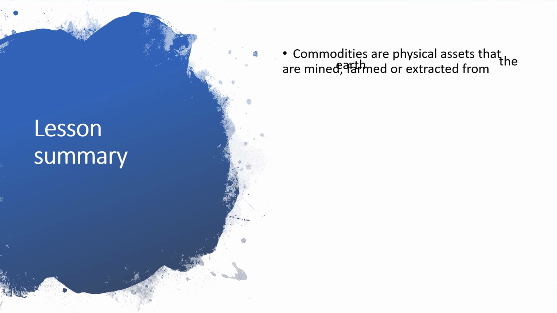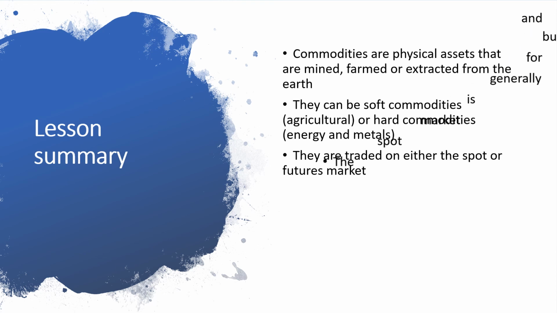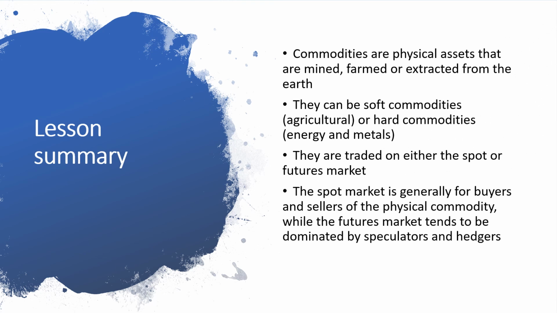Lesson summary. Commodities are physical assets that are mined, farmed or extracted from the earth. They can be soft commodities, agricultural, or hard commodities, energy and metals. They are traded on either the spot or futures market. The spot market is generally for buyers and sellers of the physical commodity, while the futures market tends to be dominated by speculators and hedgers.